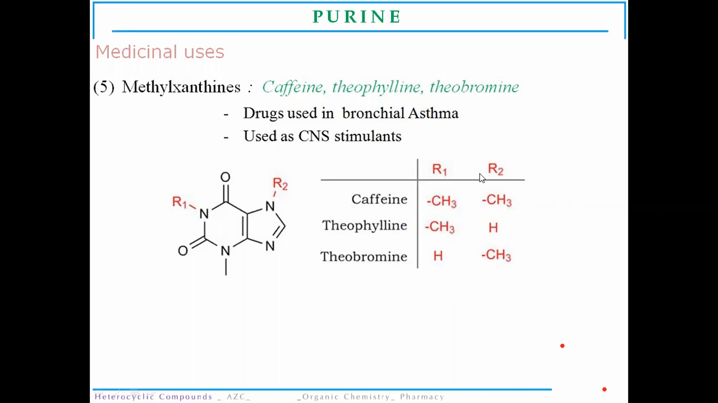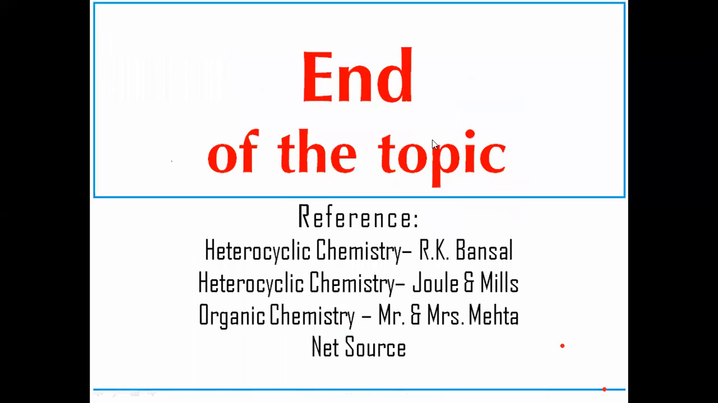So all the derivatives of this purine nucleus undergo methyl xanthine formation to be used as coffee constituents: caffeine, theophylline, and theobromine. These are all the chemical constituents which are derived from the purine nucleus when they are substituted with hydrogen or methyl functional groups. So they are caffeine, theophylline, and theobromine. All are CNS stimulants, and they are used in the treatment of bronchial asthma. So this is the end of our